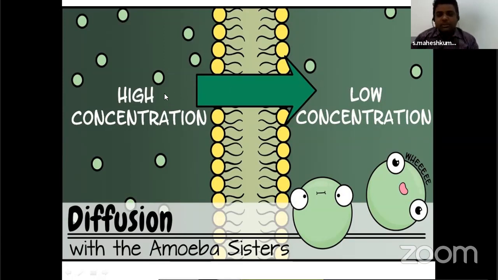This process stops when the concentration on both sides becomes equal. Understood? This is the plasma membrane or it may be the thylakoid membrane. If the concentration of solutes is higher on one side and lower on the other, automatically from high concentration to low concentration, movement of solutes will occur. When will it stop? When both sides are equal in concentration. That is very important, you have to keep in mind.